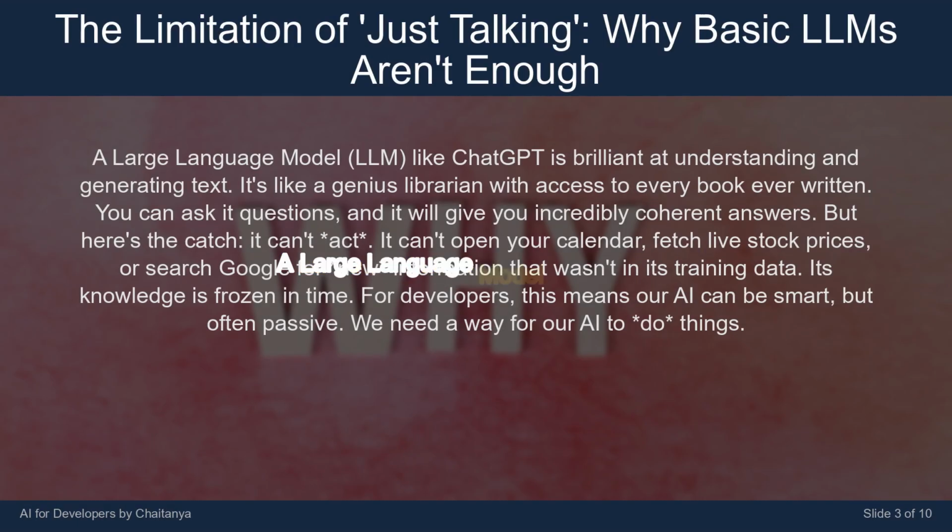A large language model, LLM, like ChatGPT, is brilliant at understanding and generating text. It's like a genius librarian with access to every book ever written. You can ask it questions, and it will give you incredibly coherent answers. But here's the catch. It can't act. It can't open your calendar, fetch live stock prices, or search Google for new information that wasn't in its training data. Its knowledge is frozen in time. For developers, this means our AI can be smart, but often passive. We need a way for our AI to do things.